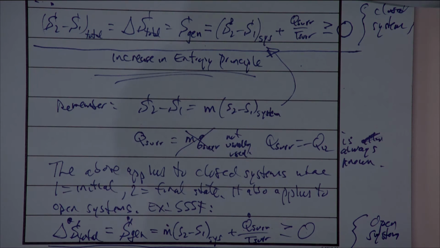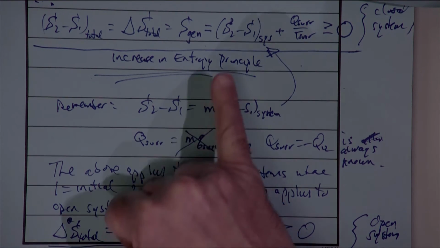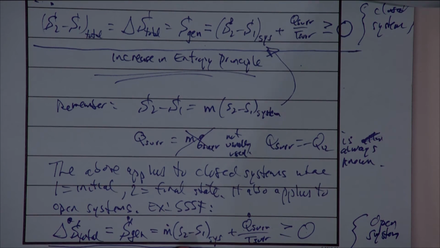If we have superheated vapor of some sort, then we go into the superheat tables, we go into the subtable at the appropriate pressure and then at the appropriate temperature, and we'd be able to find the entropy of superheated vapor. I mean, again, entropy is just a property. So from the standpoint of finding the entropy change of our system, whether it's an open or closed system, we just use our tables, okay? Or again, if it's an ideal gas, we might want to use one of the ideal gas equations of state. But that's how we're going to solve problems using this increase in entropy principle.